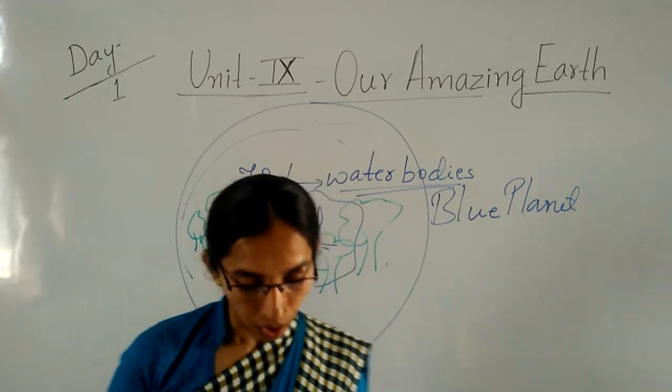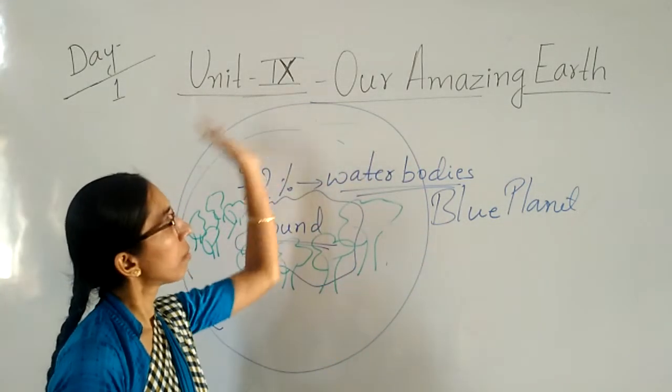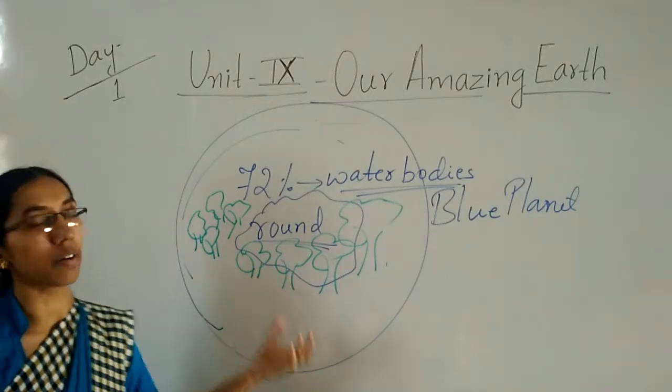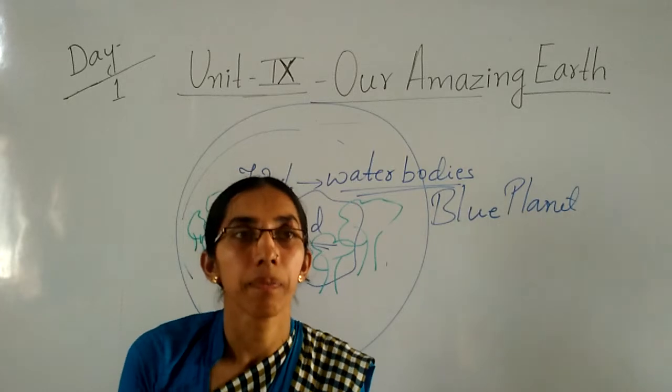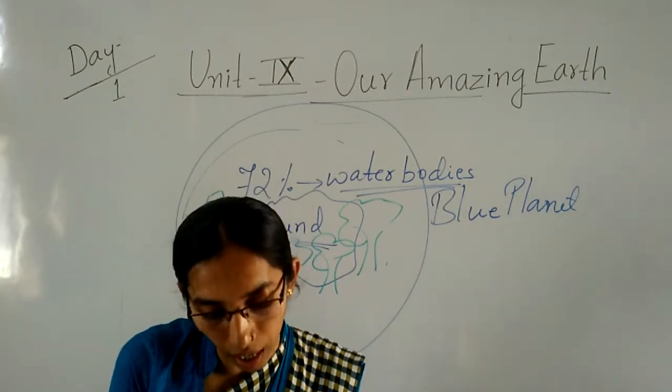Okay, children. Here on this earth you can see a large part is covered with water bodies and a smaller part is covered with land, and we can find numbers of trees and forest areas also.